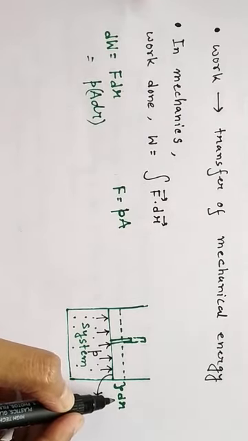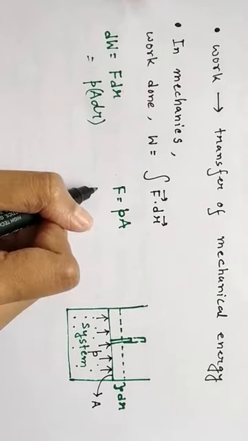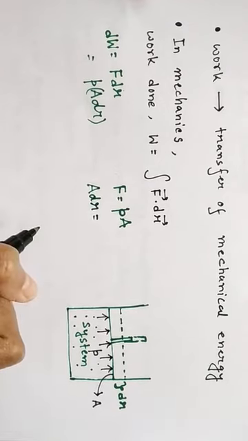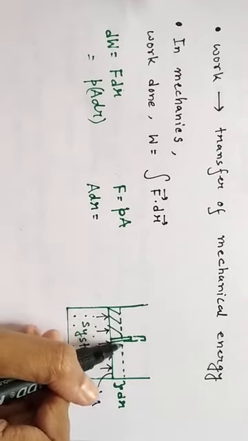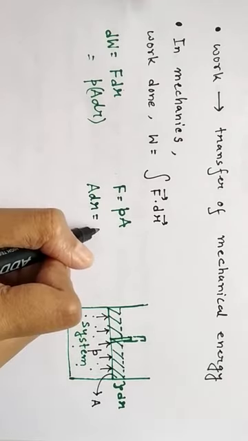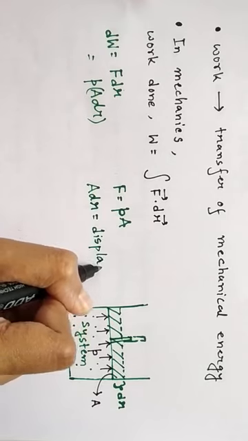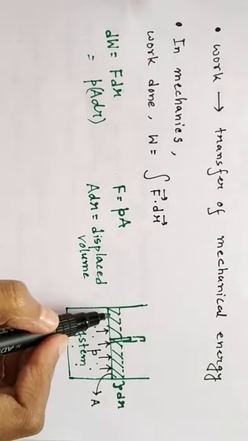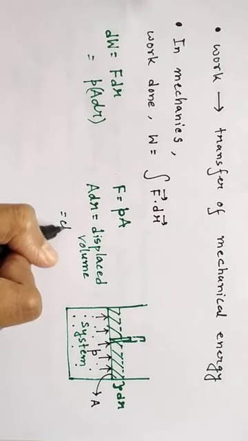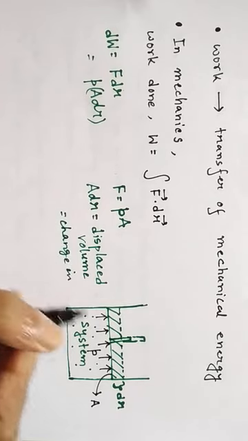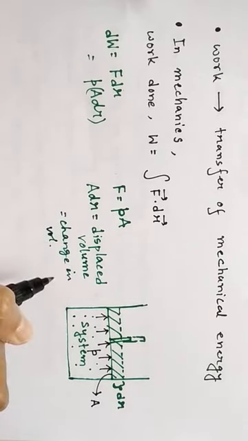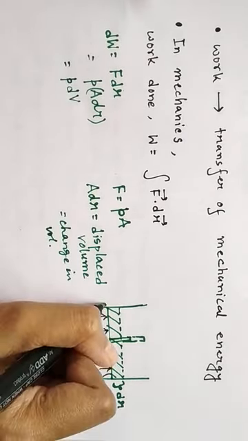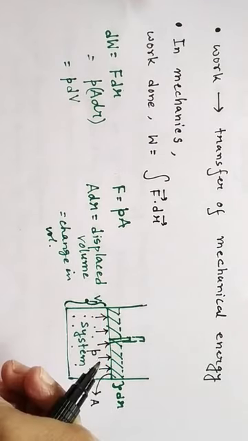Now what is A dr? dr is the displacement in length, so A dr is basically this much volume. You can say A dr is the displaced volume, or in this case the change in volume, and it is an increase in volume in this case. So it will be P dV. Suppose initially the volume was V1.